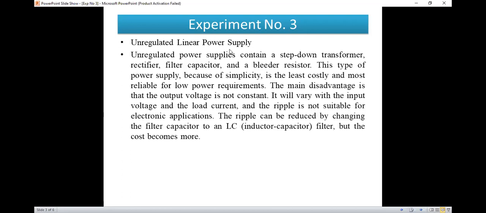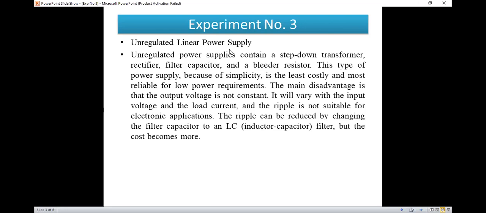The ripple can be reduced by changing the filter capacitor to an LC, inductor capacitor filter, but the cost becomes more. See here the filter capacitor is required: one capacitor is connected in parallel after the rectifier unit, so this acts as a filter.